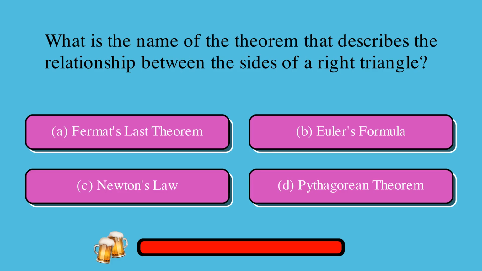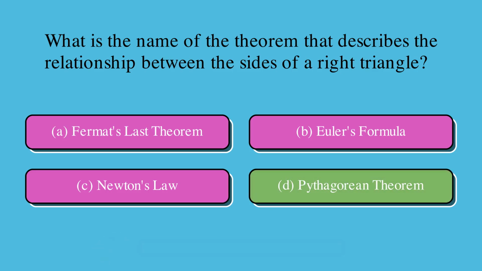What is the name of the theorem that describes the relationship between the sides of a right triangle? Is it A, Fermat's last theorem, or B, Euler's formula, or C, Newton's law, or D, Pythagorean theorem? The correct answer is D, Pythagorean theorem.